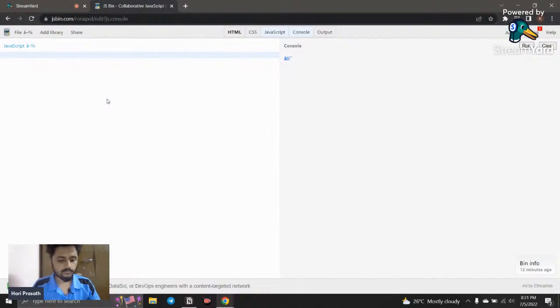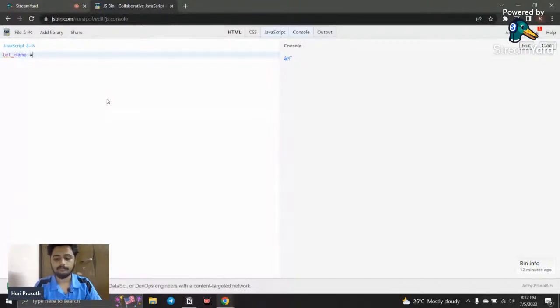In the previous class we discussed the primitive data types, right? The five common data types we discussed. Among them, the first and most used data type is the string. So what is a string actually? A string is a sequence of characters. How can we declare a variable with the string data type? Simply, we can say let, and then you need to give an identifier, which means the name.